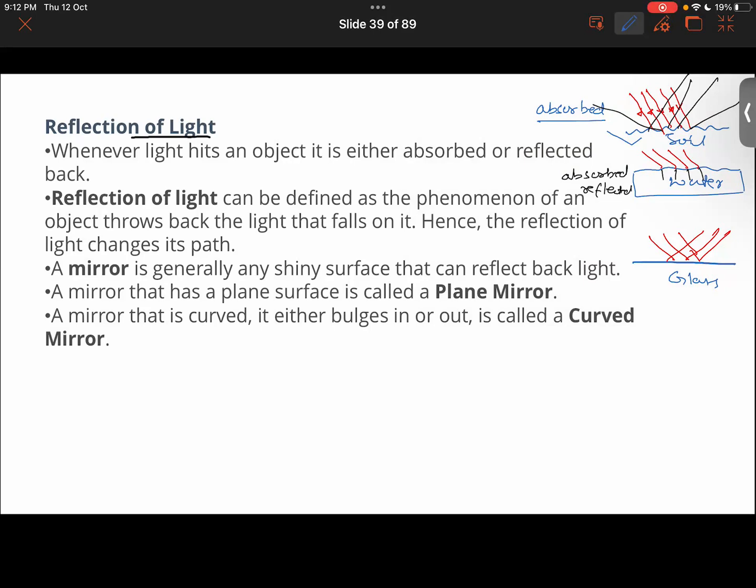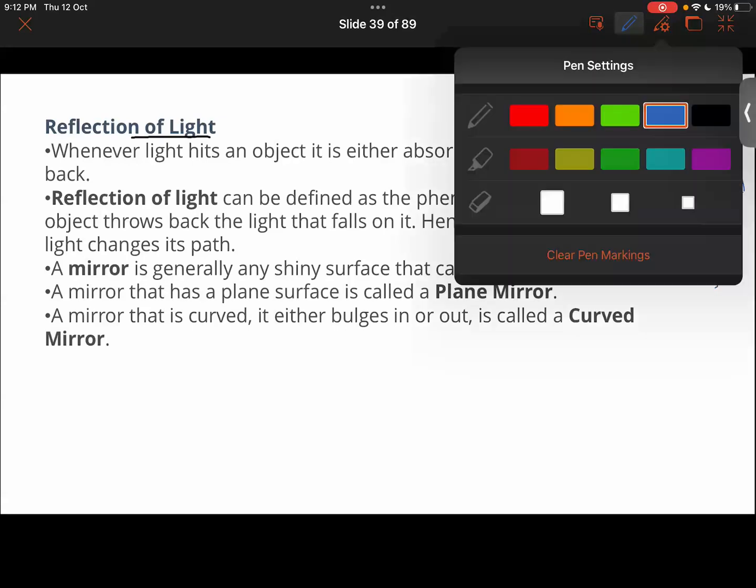Thereby light can get reflected from it as well. Talking about the glass, pure reflection will occur here. So based on different types of substances, different things can happen. Either it can be absorbed, or it can be reflected back. Getting it now? So let's understand the phenomena of reflection in detail here.